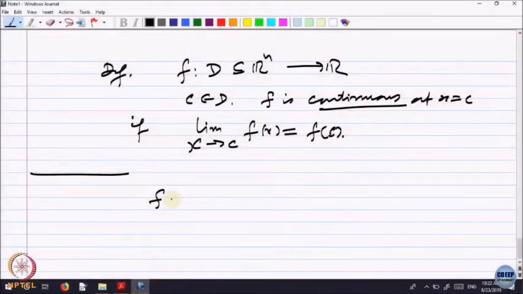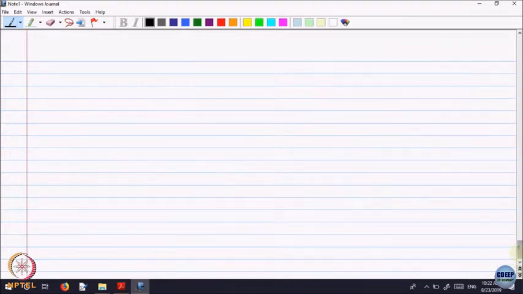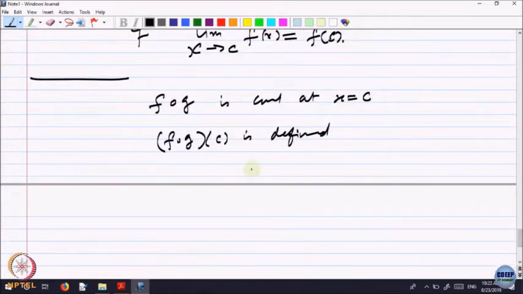Let me just indicate. Supposing f is a function and g is another function, such that f composite g is defined on some domain, right. I want to say that it is continuous at x is equal to c. So, f composite g at c is defined. That is the assumption, right. For composite of functions, it is not always that f composite g is defined. Whenever the range of g is in the domain of f, it will be defined, right.